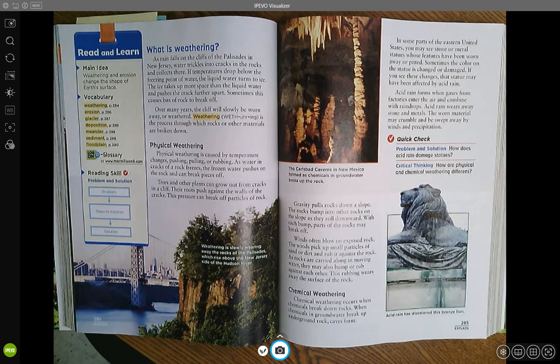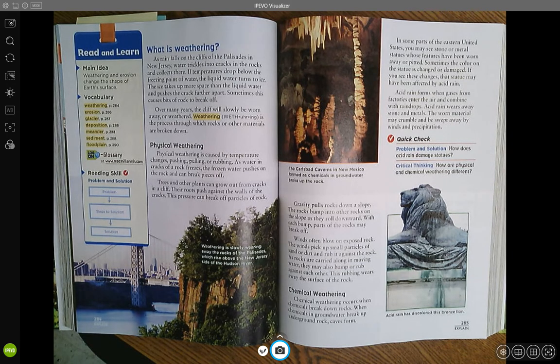Chemical weathering. Chemical weathering occurs when chemicals break down rocks. When chemicals in groundwater break up underground rock, caves form. In some parts of the eastern United States, you may see stone or metal statues whose features have been worn away or pitted. Sometimes the color on the statue is changed or damaged. If you see these changes, that statue may have been affected by acid rain.